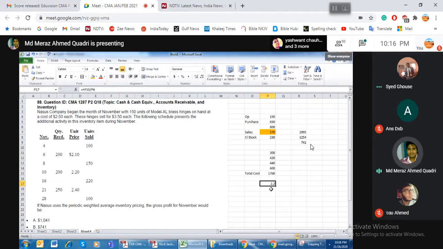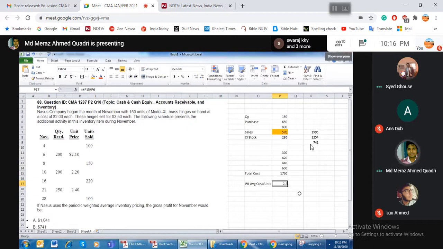You get the weighted average cost per unit, which is 2.2, and you are selling it for 3.5 per unit.